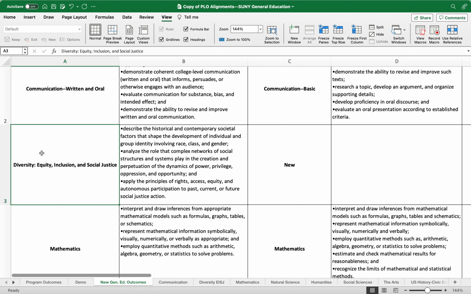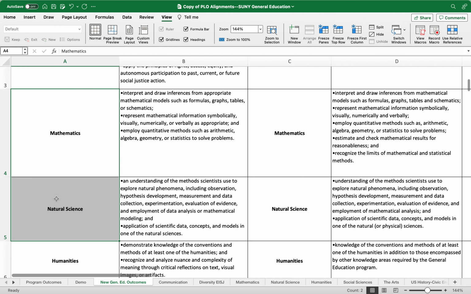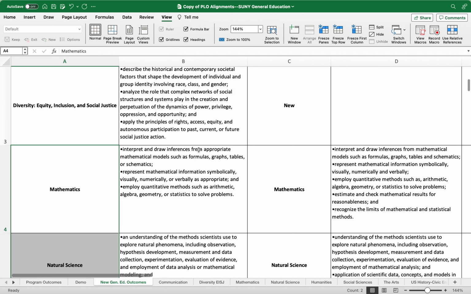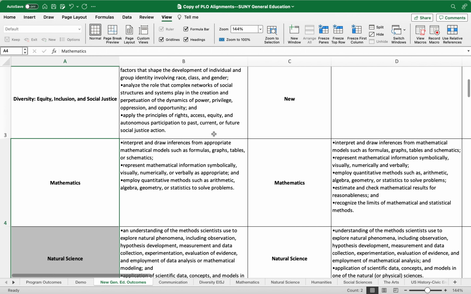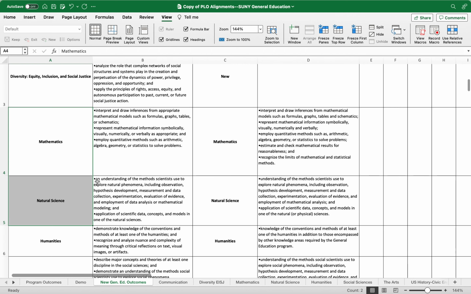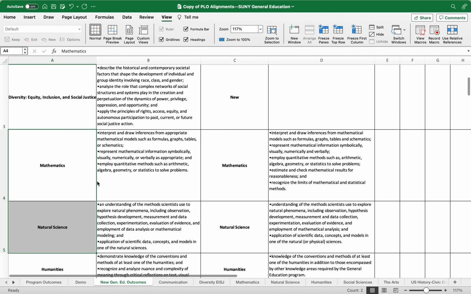The other 2 required categories across all programs are math and natural science, and there aren't huge changes with these outcomes. You can look at this in more detail later, but very similar. So all programs require these 4, and then for our transfer programs, the number hasn't changed.